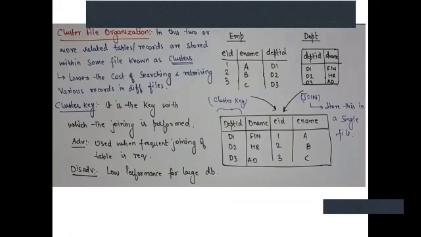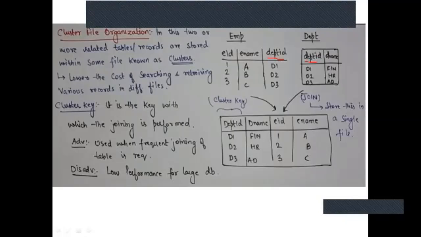Next is clustered organization. Clustering is basically joining two different tables. If you join two different tables, you need a column which is common in the two tables, right? So here you have department ID, which is common in two different tables. With the help of this department ID, which is your cluster key, you combine the two tables. That is nothing but cluster file organization. To perform any operation on this cluster file organization, you have to join two different tables. Every time it performs a join on two different tables, only then does a cluster file organization happen.